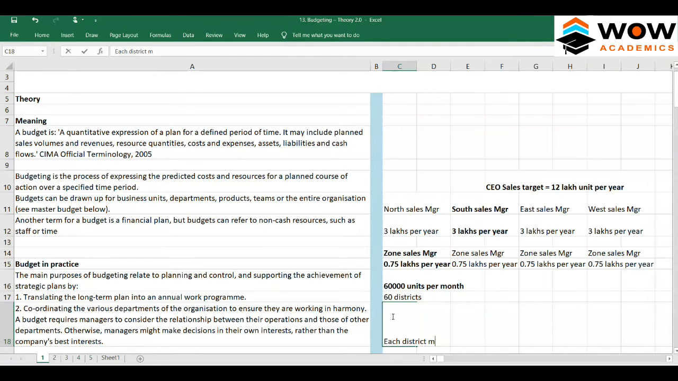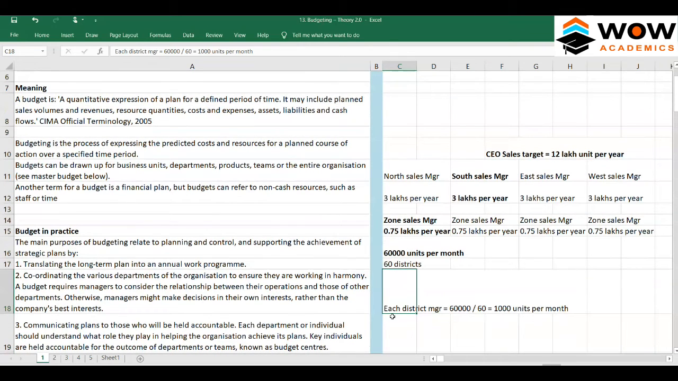There will be a manager for each district, and that manager has to sell how many units per month? 60,000 units have to be sold, and there are 60 districts. So each district manager has to sell just 1,000 units per month. So look at how it falls into lower levels. Each district manager has to keep on selling just 1,000 units per month.